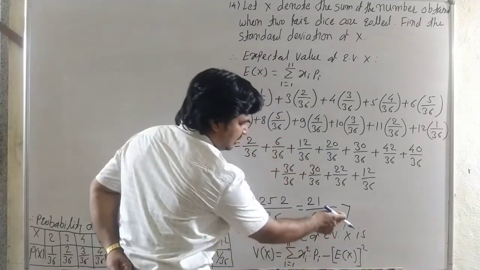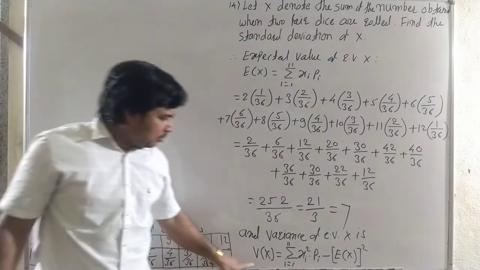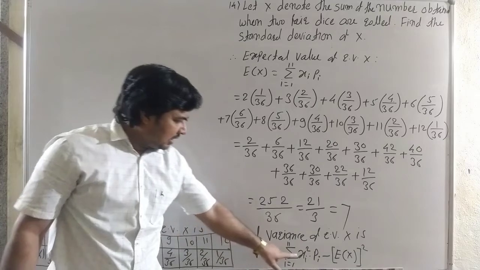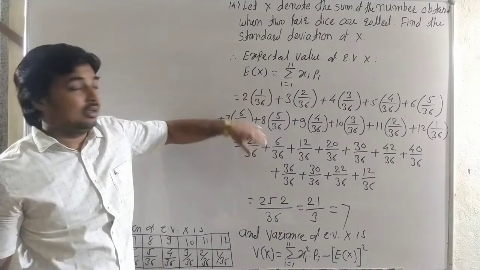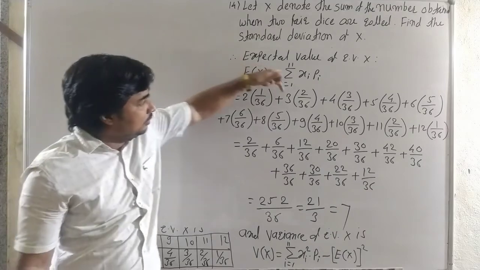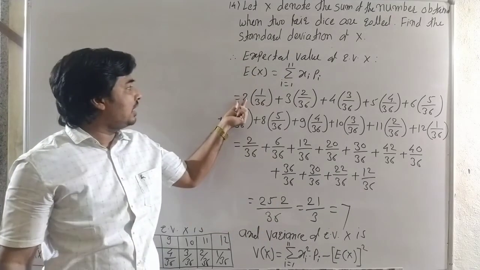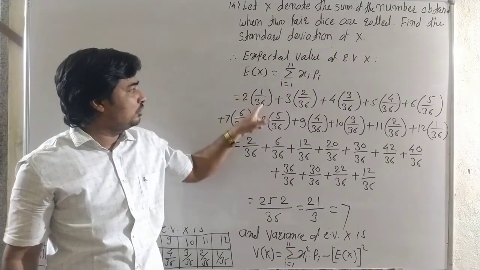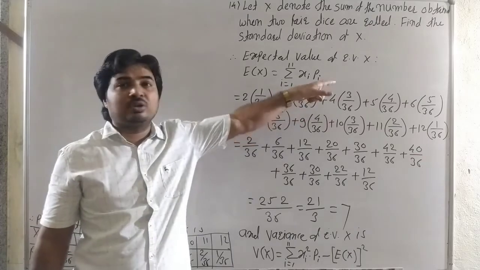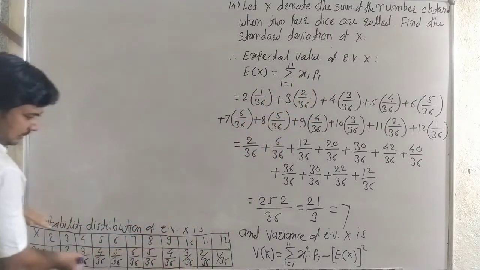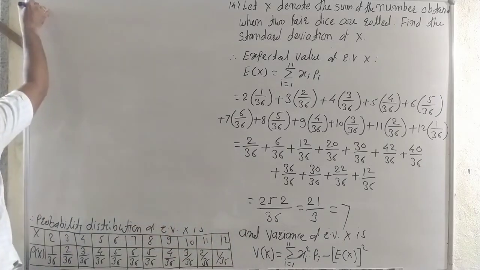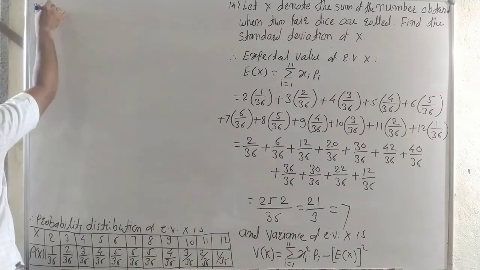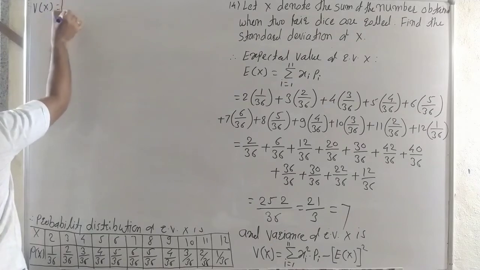Here E(x) square means 7 square. That means xi square into pi. In the variance there is random variable square, that means 2 square into this, 3 square into this, 4 square into this, using this probability distribution table.